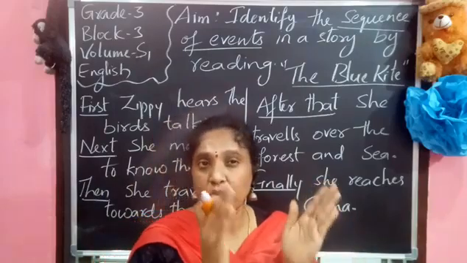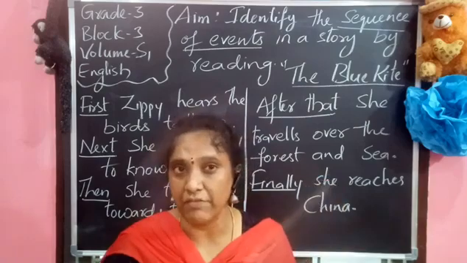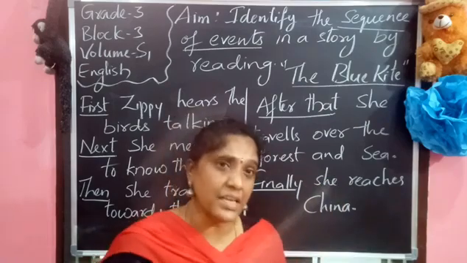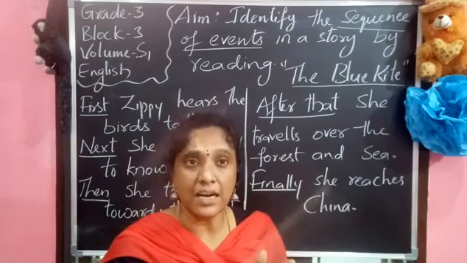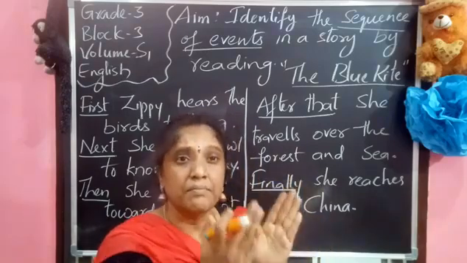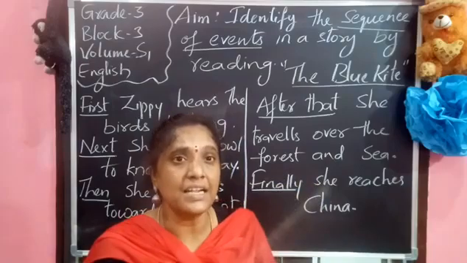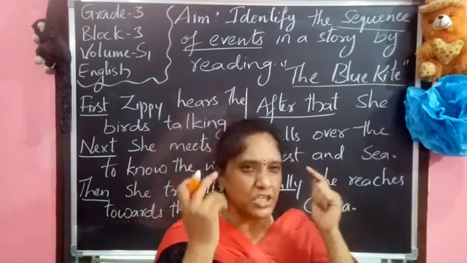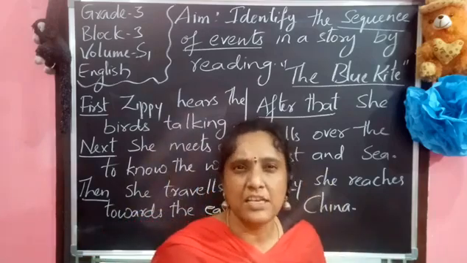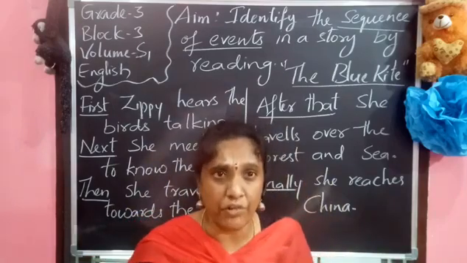So here we are going to take only the important events from the story. So what are these important events? The important events are the topics by which we can understand the story very easily. There will be some sentences like what Jippy is thinking, what her feelings are. Such feelings sometimes are not really important.